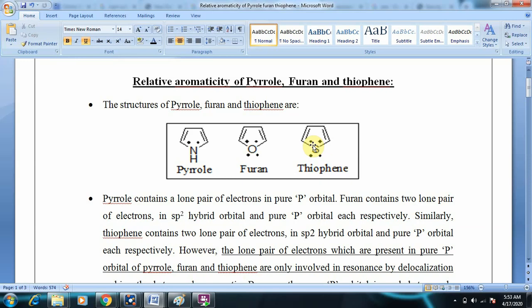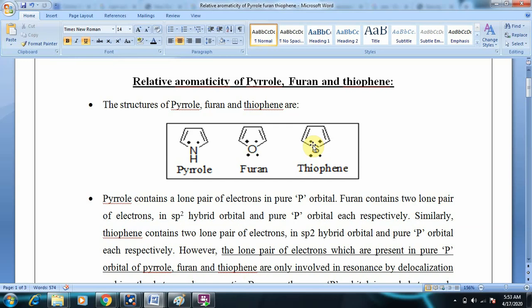They involve in delocalization, causing resonance in the structure. That is the reason these molecules are aromatic in nature, according to Huckel's rule. They also satisfy Huckel's rule.